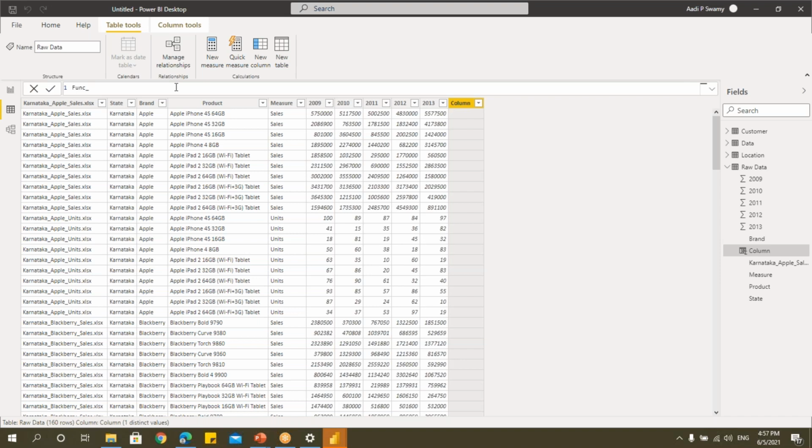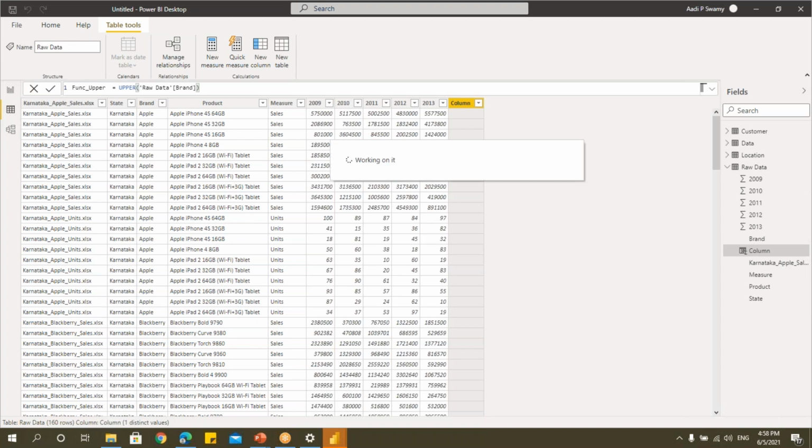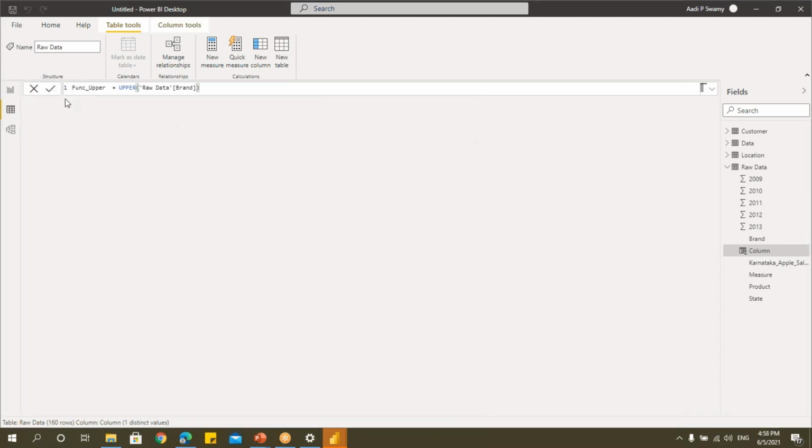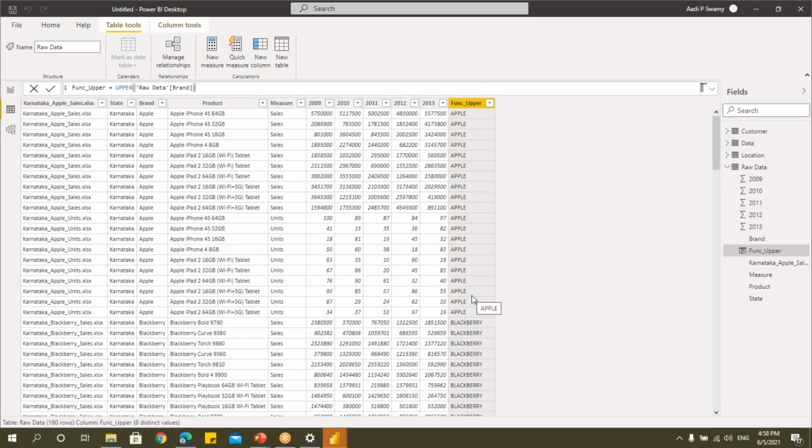We'll write one function for converting the data into uppercase. Let's say I have this brand. I'll convert this into uppercase. Say UPPER. Just observe UPPER. It's a function. I will give the column name. I cannot give the range here. Say brand. You can see that I'll get the table with the column name or the field name. Just use tab, close bracket, say enter. You can see that I'm getting the uppercase of it.